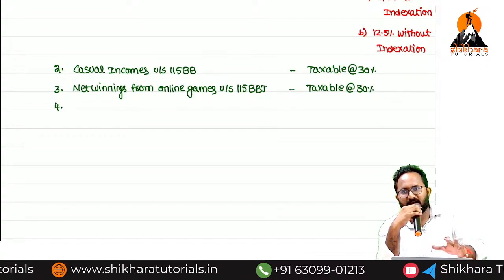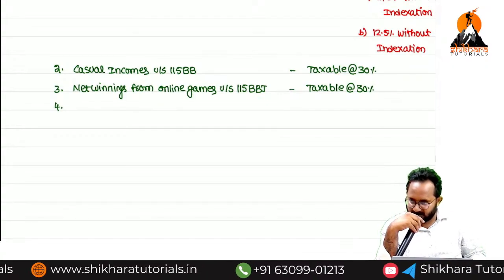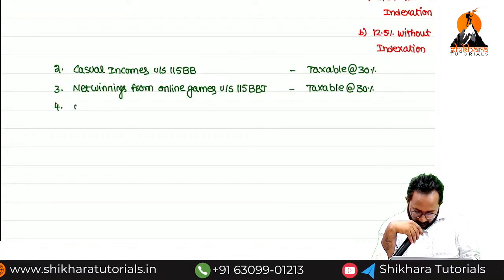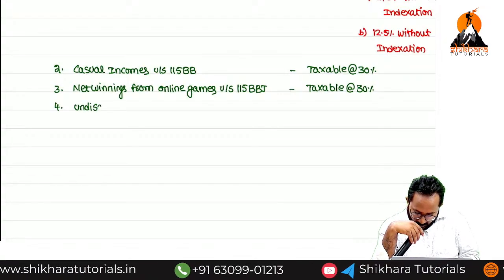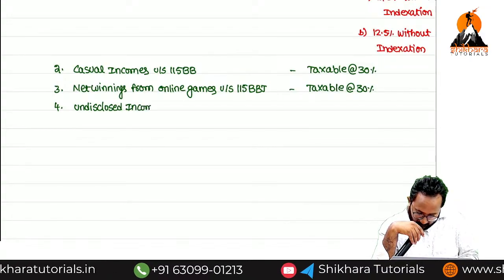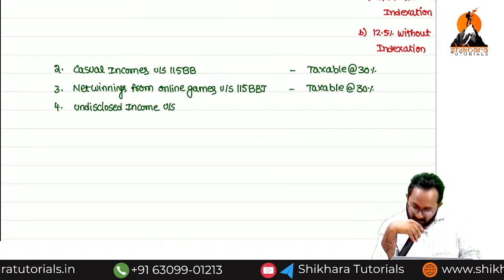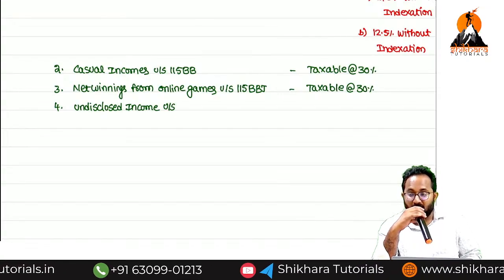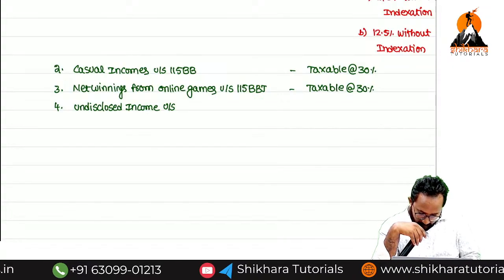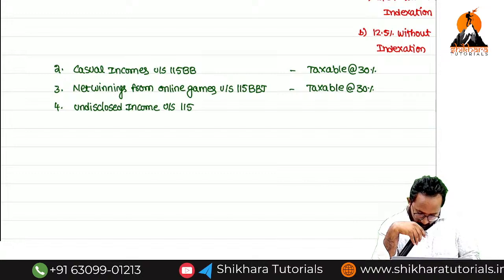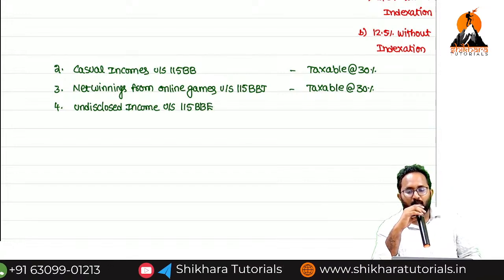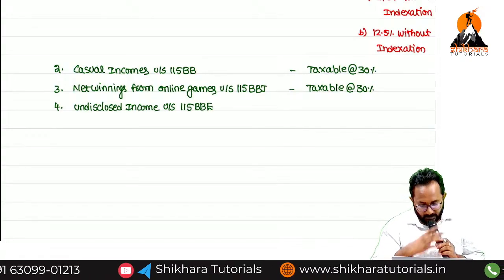Now very important. In every attempt we have an MCQ from this section number. What is the section number? Undisclosed income. If any undisclosed income is identified by the assessing officer, on that undisclosed income, what is the tax rate? Any idea? Section number 115BBE.